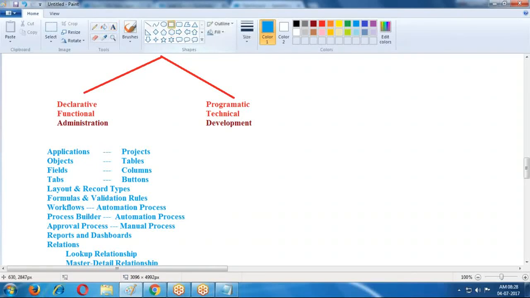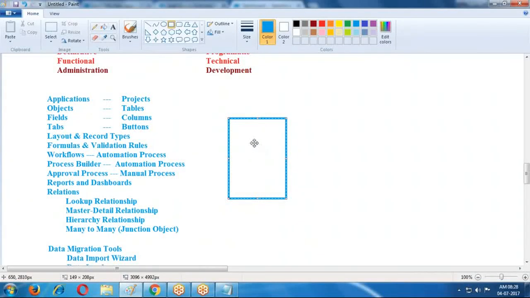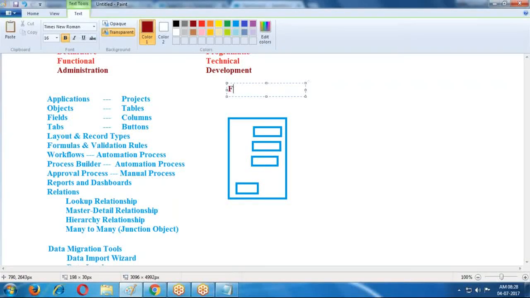If you want to design your application here, the front end, this is a form, which is nothing but the front end or view. To design this, we use Visualforce pages. Through Visualforce pages we design this.